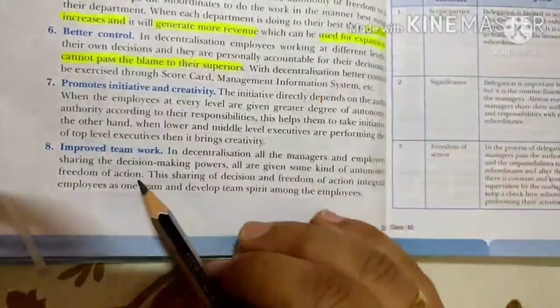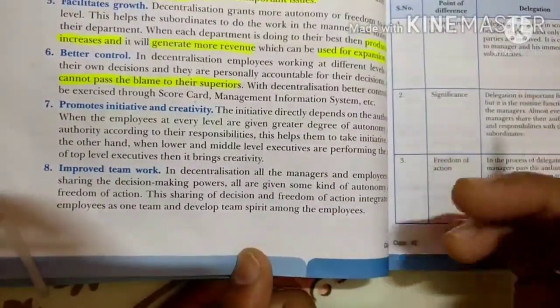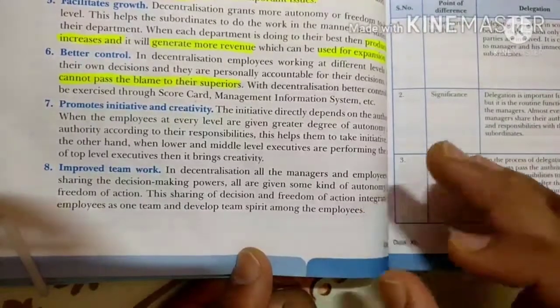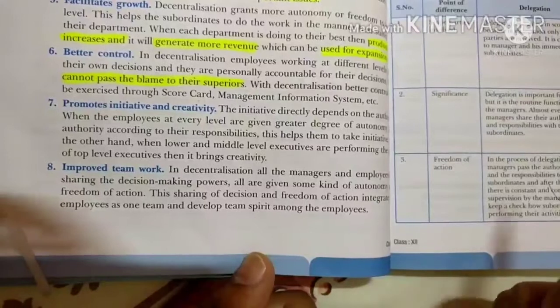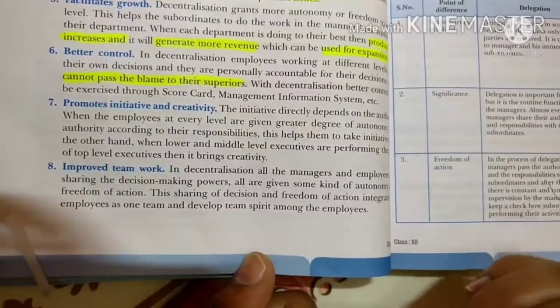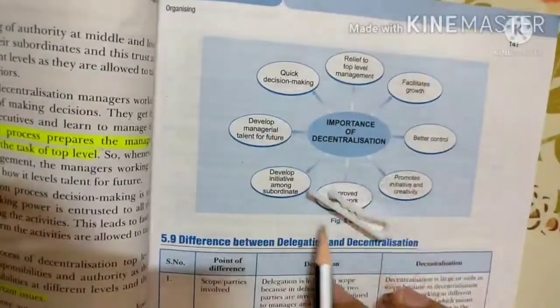Then comes improved teamwork. When people at every level get the same authority and responsibility, no one feels that they are alone. They all feel this is teamwork. We all have to do our work so that we can complete one goal of the organization. So it leads to teamwork. So these are all the importance of decentralization.